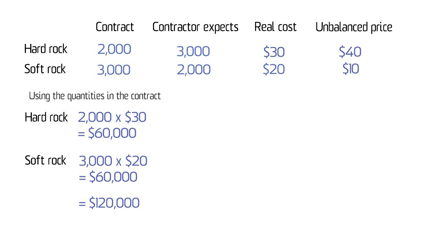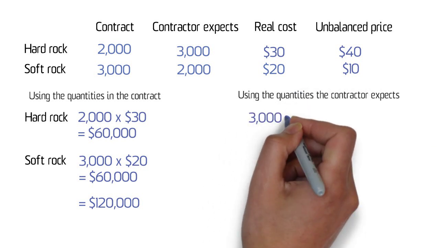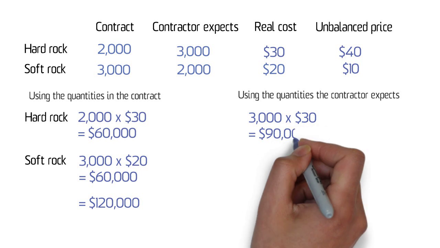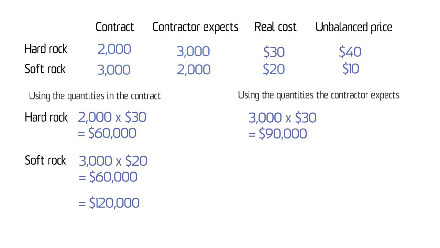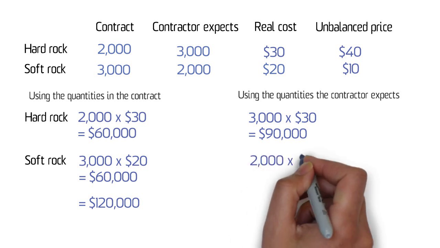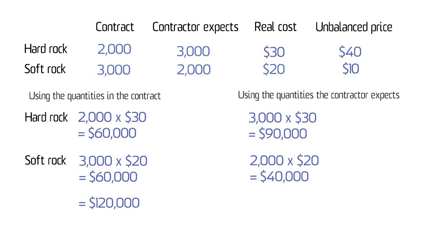Now, what about using the quantities that the contractor expects? If we use these quantities and the actual rates, then it will be 3,000 times $30, which is $90,000 for hard rock, and 2,000 times $20, which is $40,000 for soft rock. So the total equals 90,000 plus 40,000, which equals $130,000.